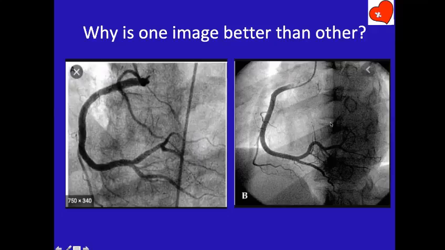Now, how do you achieve this? You can change that little degree of view. See, there's nothing sacred about 60 degrees LAO or 65 degrees LAO. 60 degrees can be made into 55 degrees, nothing will happen. Cranial tilt from 20 degrees can be made into 25 degrees, nothing will happen, nobody is going to get upset. So, you move the degree of angulation, move the degree of obliquity, do something to make the background uniform.